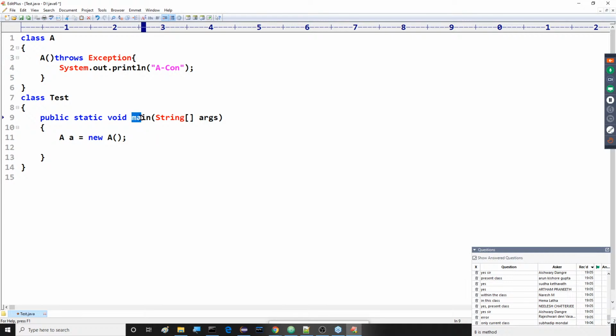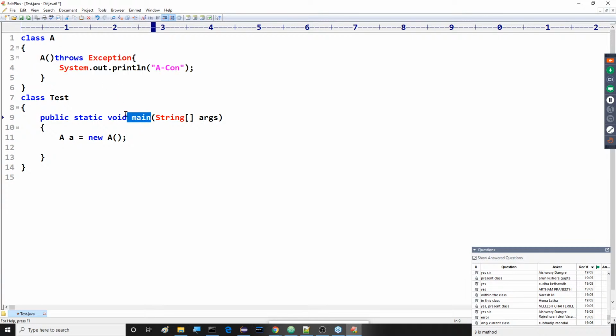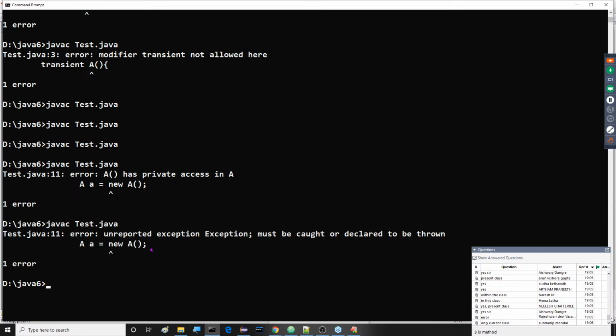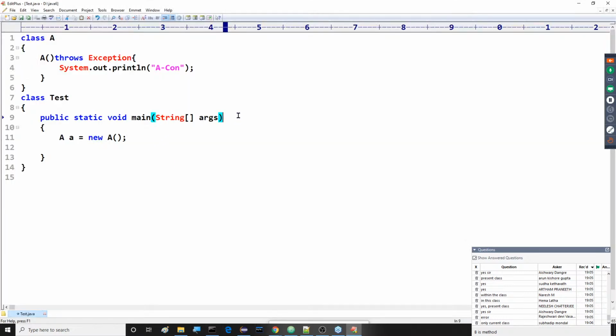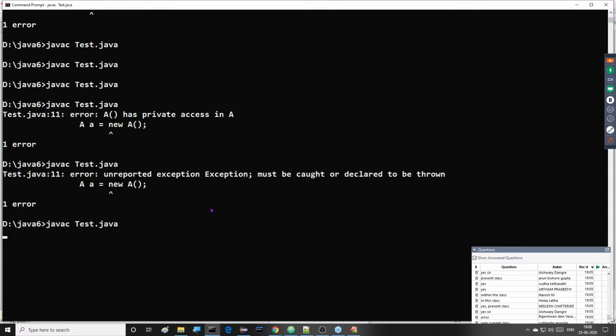If the caller method is not handling this exception, definitely we are able to get an error message. What is that error message now? Your constructor is throwing this exception, but the method which is calling this constructor is not handling that. So you must handle this particular point. Right, so now here we are going to get a compilation error: Unreported exception must be caught or declared to be thrown. So for example, if we handle that here by using throws Exception or maybe try catch finally, whatever it may be, then we are not going to get any compilation error here now.